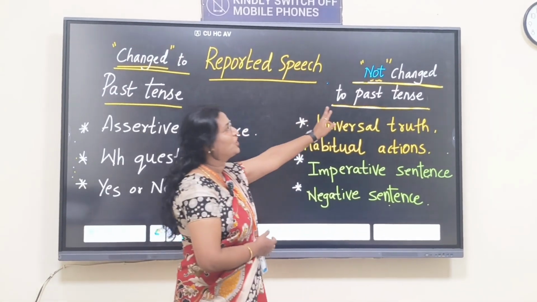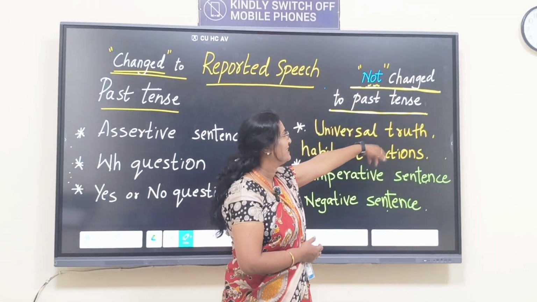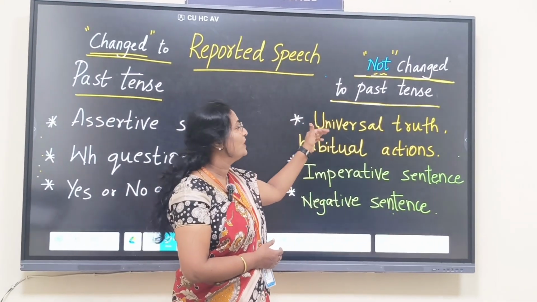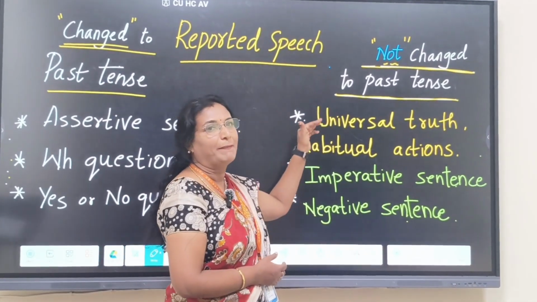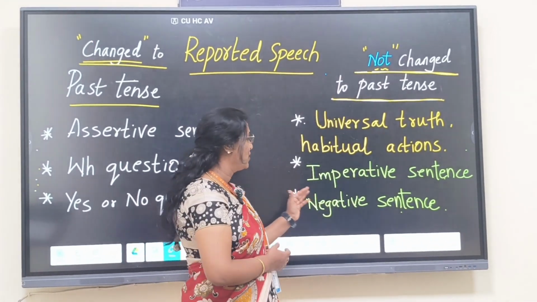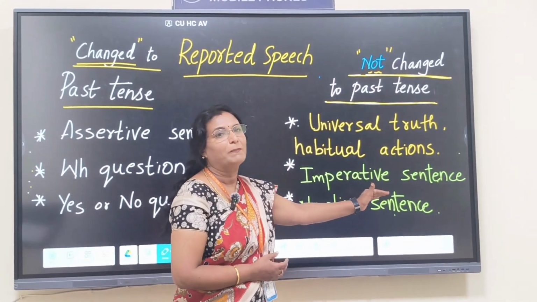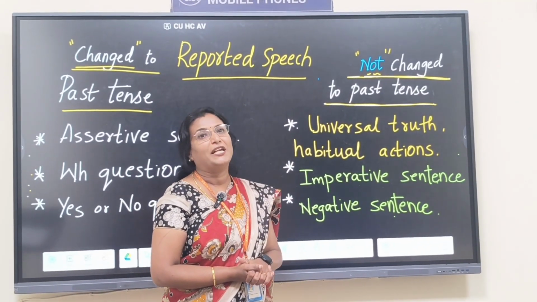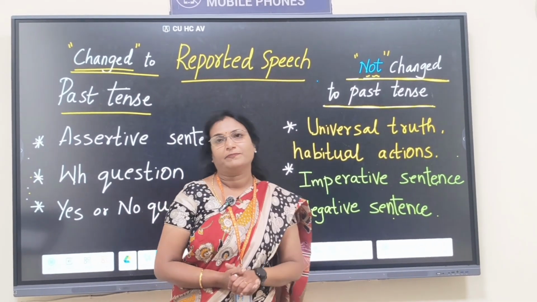Then where you should not change the sentences into past tense is when the sentence is a universal truth or of habitual action, or when it is an imperative sentence or a negative imperative sentence. You should not change these sentences into past tense.